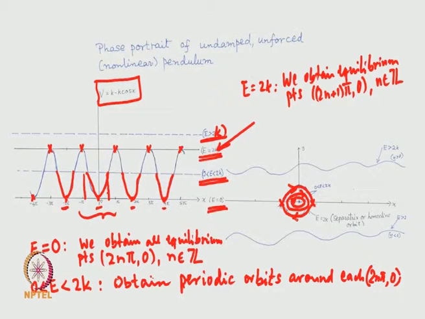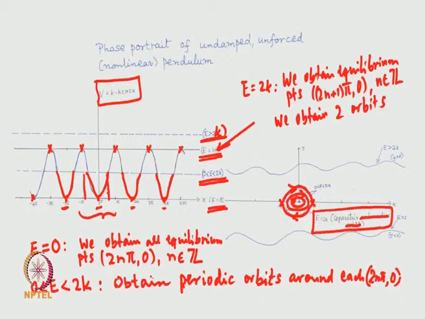So, in addition to this, we obtain two orbits, and together they are referred to as, so here I highlighted it, a separatrix.